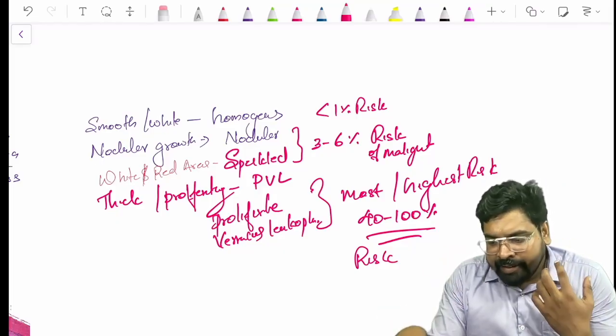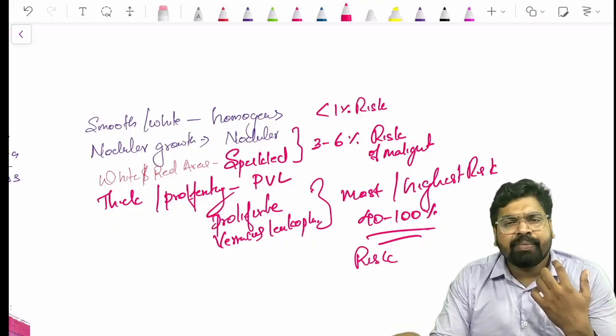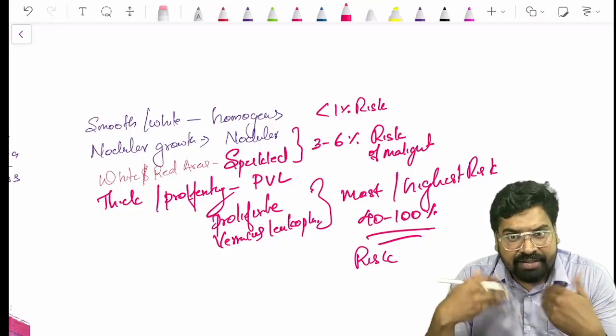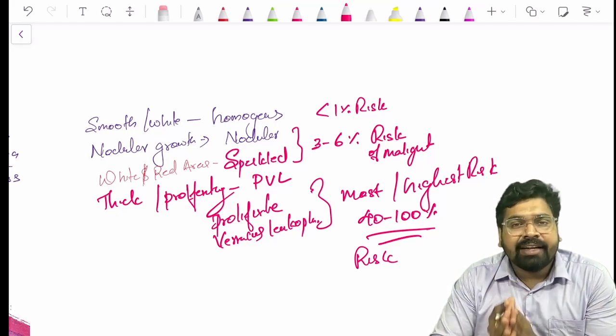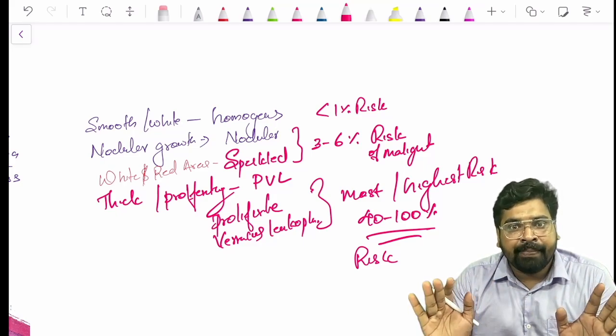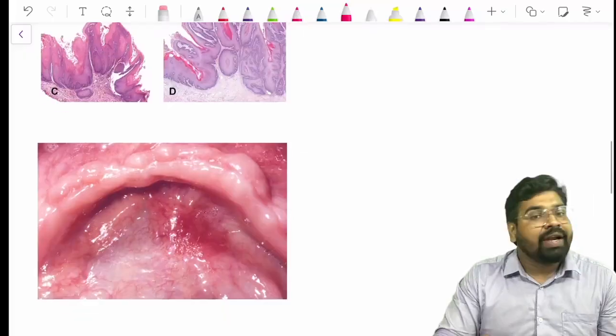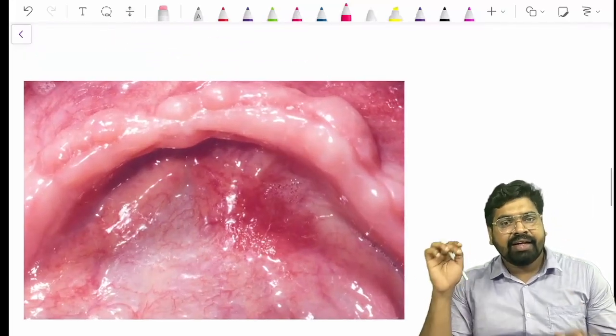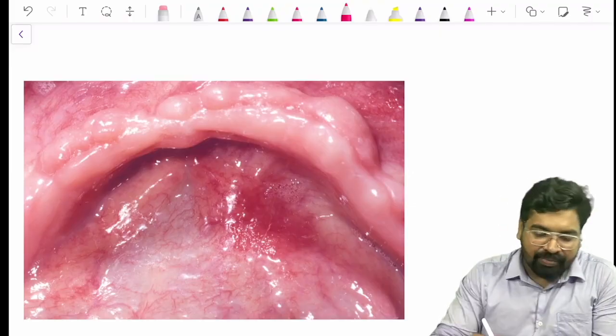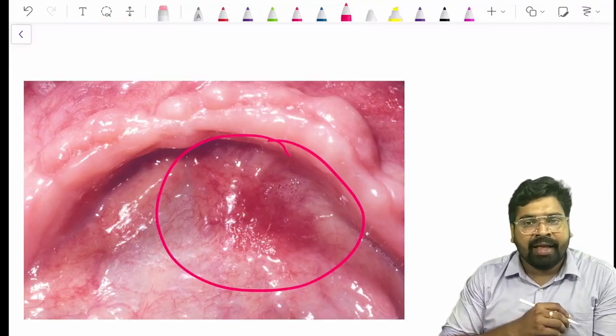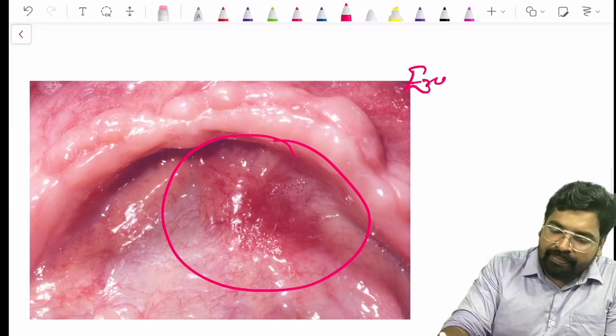Each of these potentially malignant disorders has a risk of malignant transformation, and that is a very important question area. We will see the question, and then you will understand. And see, this is a red lesion. Here in this picture, you can see a red area. This is called erythroplakia.